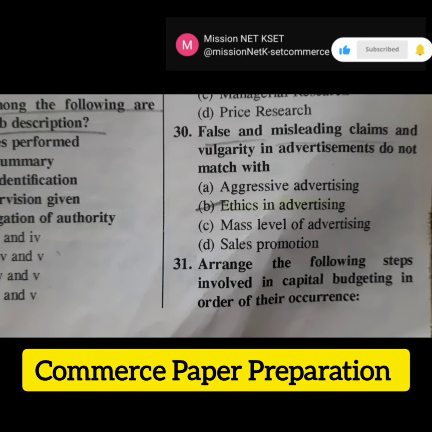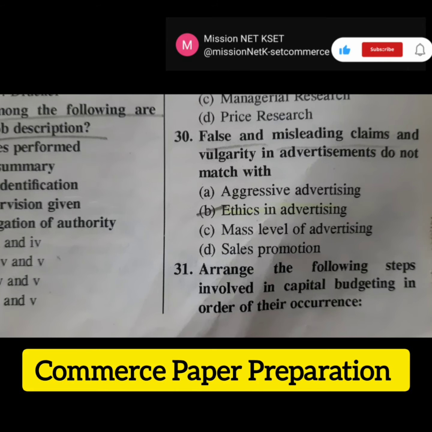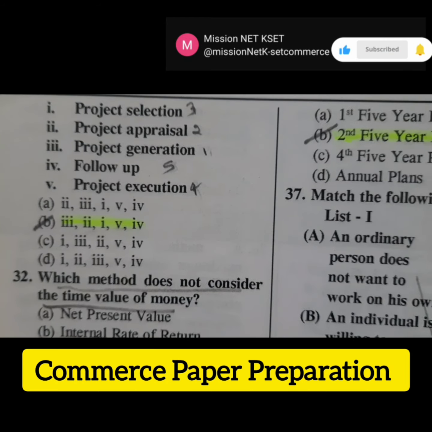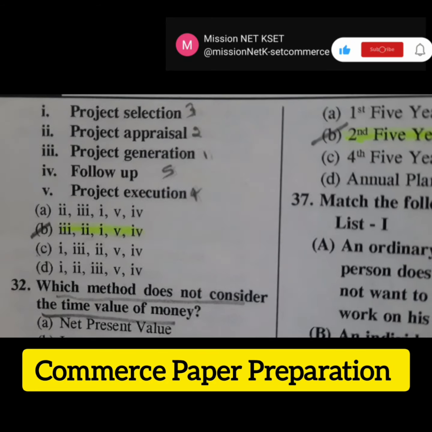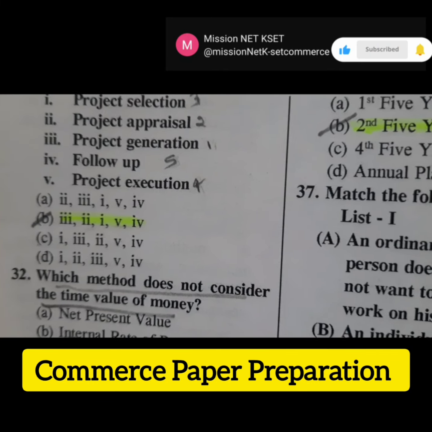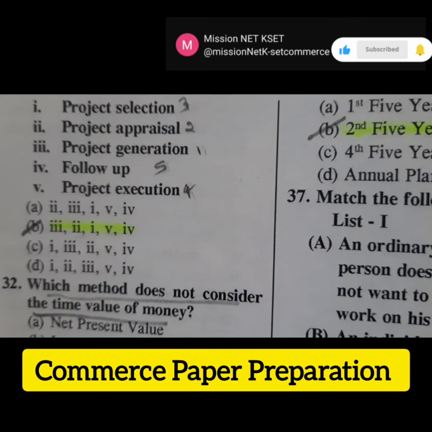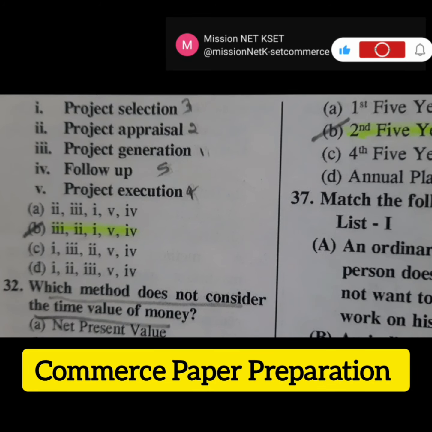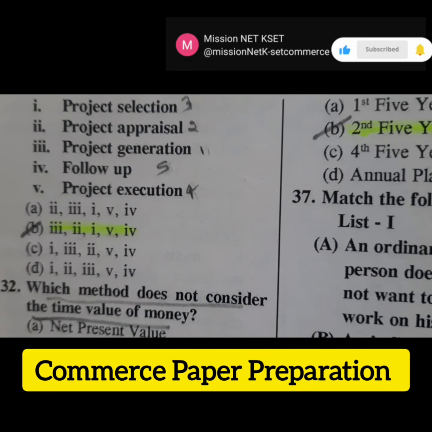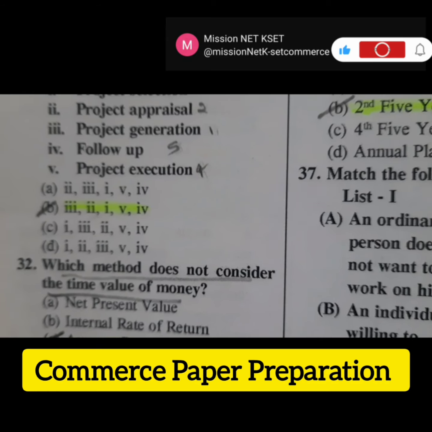The next question is arrange the following steps involved in capital budgeting in order of their occurrence. Here various options are given. The first step involved in capital budgeting is project generation. Then the second step is project appraisal. Then the third step is project selection. Fourth step is project execution. Then the fifth step is follow-up. So the right answer is option B.